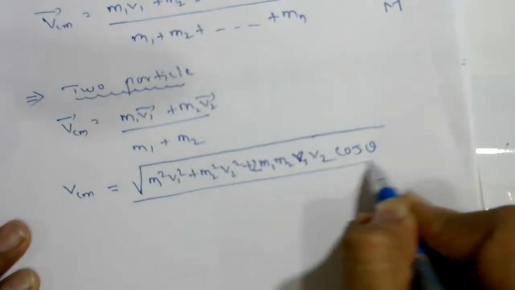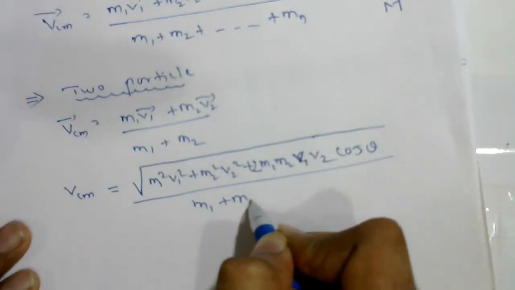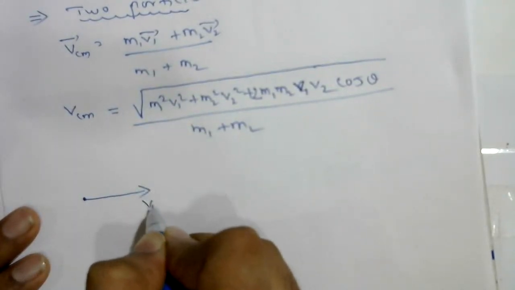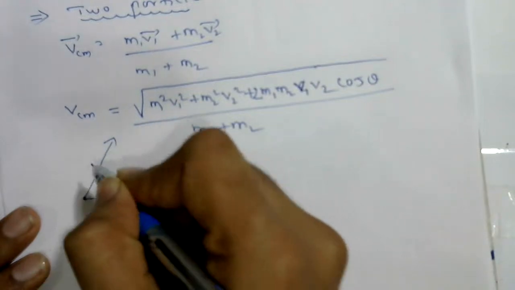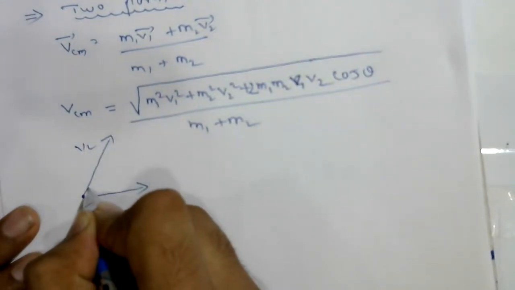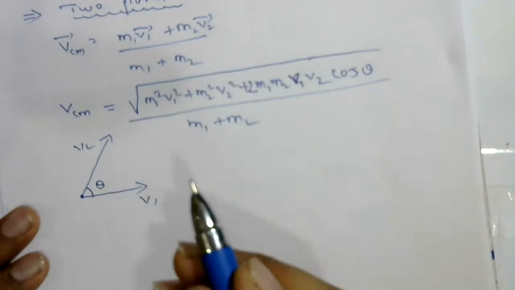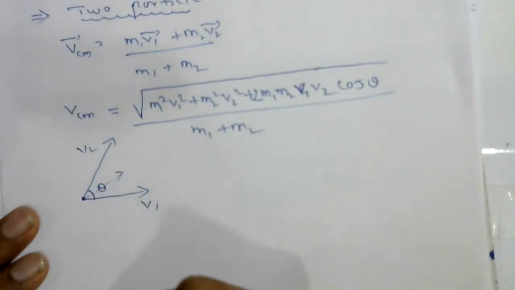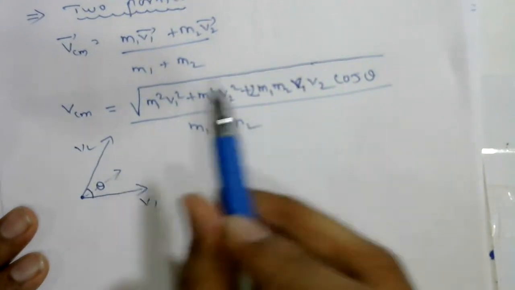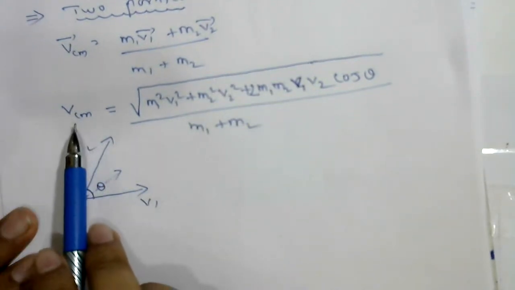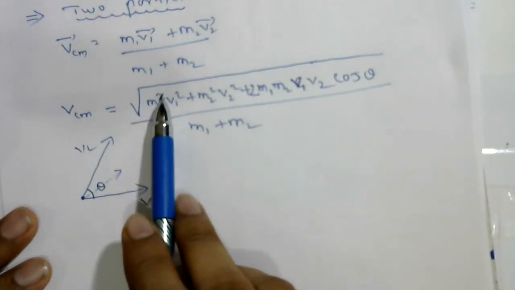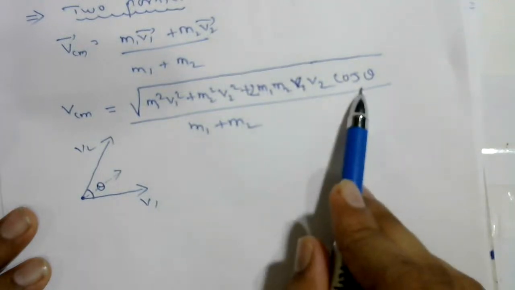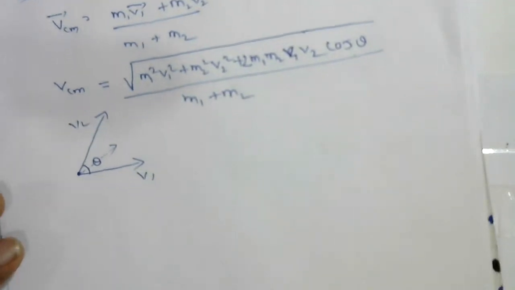What is the meaning of this theta? I'll tell you here. If one particle is moving in this direction v1, another particle is moving in this direction v2, and both particles make angle theta, then the velocity of center of mass is in this direction. This is the general formula for the magnitude of velocity of center of mass: m1 square v1 square plus m2 square v2 square plus 2 m1 v1 m2 v2 cos theta, all upon m1 plus m2. Theta is the angle between the two particles.